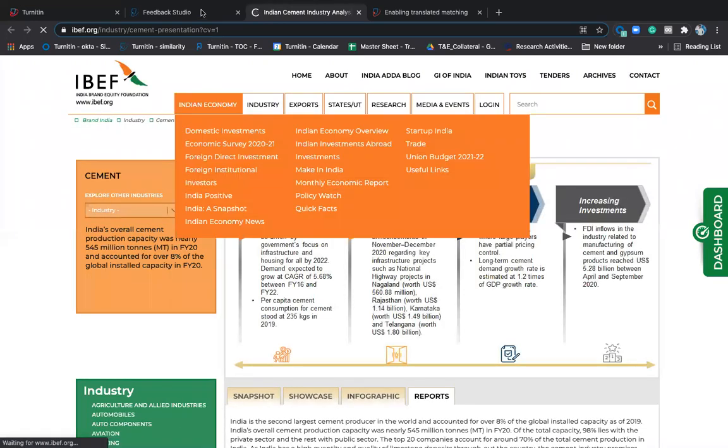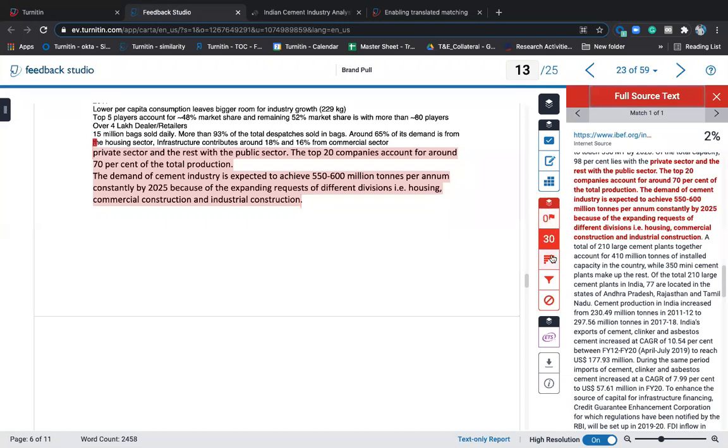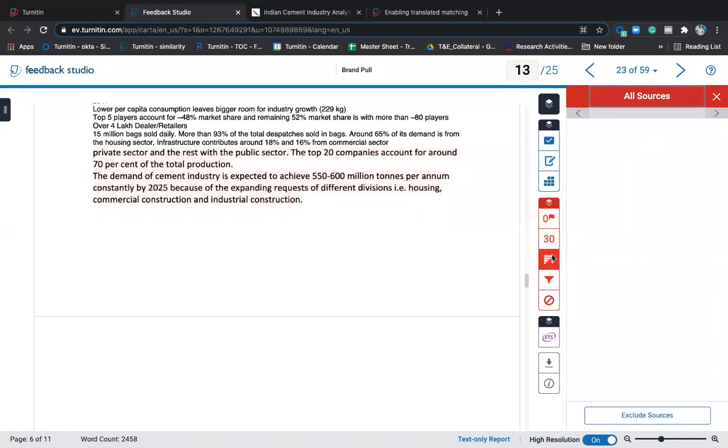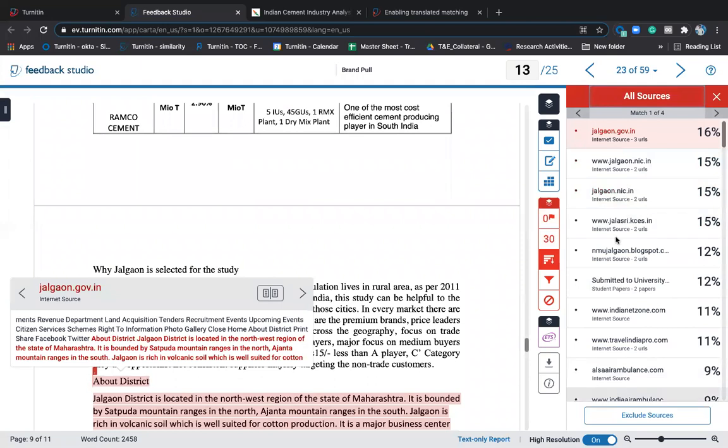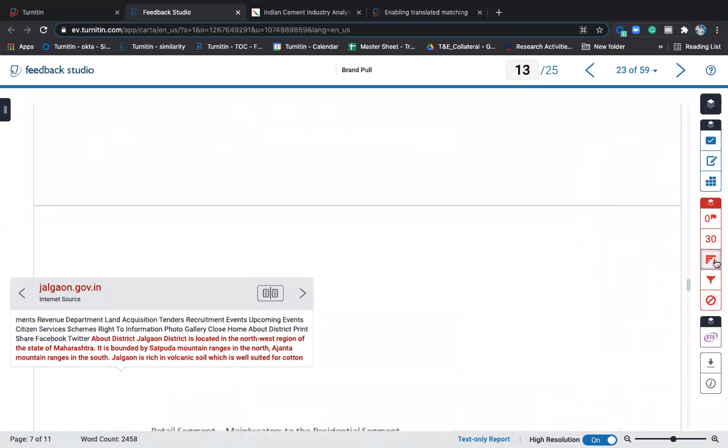So this is how you will be able to identify the similarity score. If you want to exclude something, you can exclude it from this one. When you come to the all sources tab, you can click on exclude source and you can remove it. But I don't recommend this. This is only for self citation, where self plagiarism is coming, where the student has given citation for themselves, then only you can do it. But I don't recommend. This is your choice. Whenever you want to do it, you can do it.